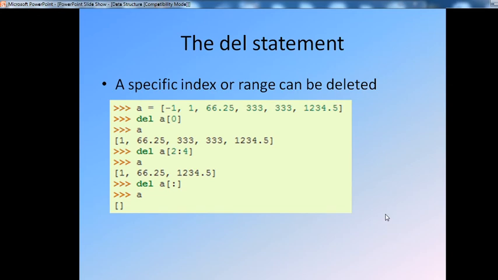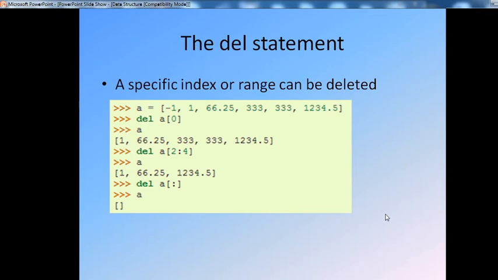Then next, the del statement. The del statement can specify an index or a range to be deleted. Suppose a = [-1, 1, 66.25, 333, 333, 1234.5] is given. If you want to delete any particular number from that list, you can simply mention the index, that is, del a[0].